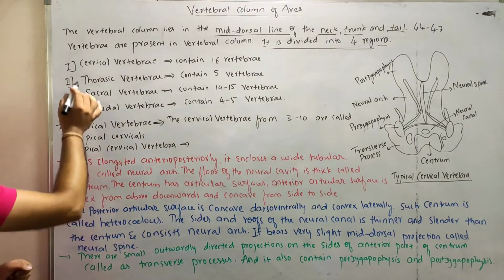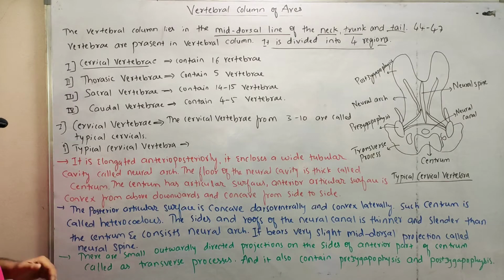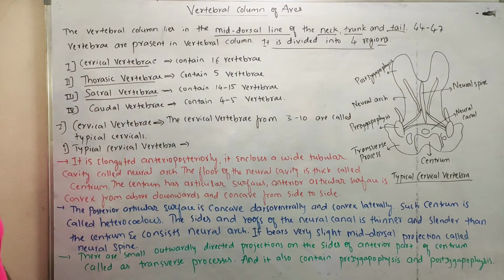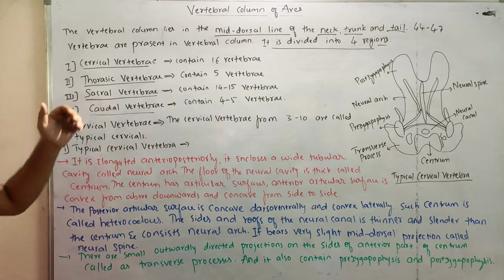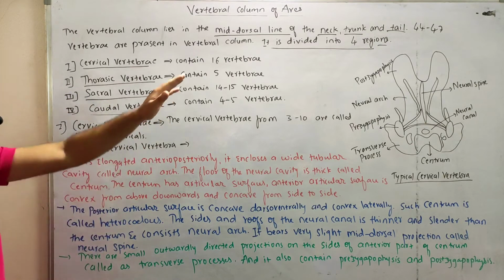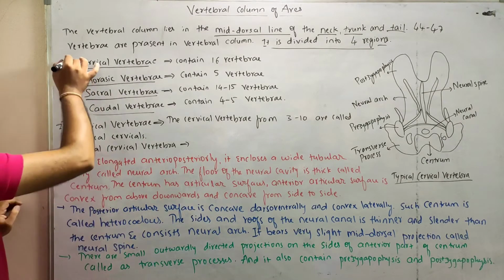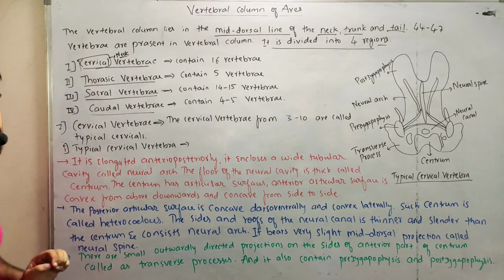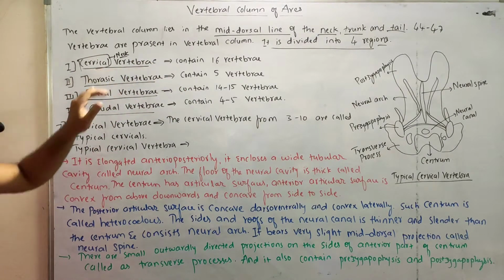The first region is the cervical vertebrae, the second is the thoracic vertebrae, the third is the sacral vertebrae, and the fourth is the caudal vertebrae. These 4 are the regions of the vertebral column. Cervical, as the name indicates, means neck region. So the vertebrae present in the neck region are the cervical vertebrae.